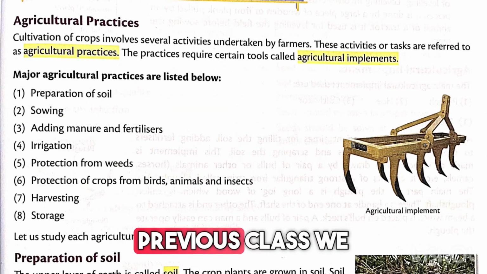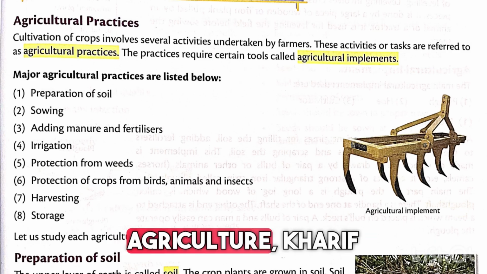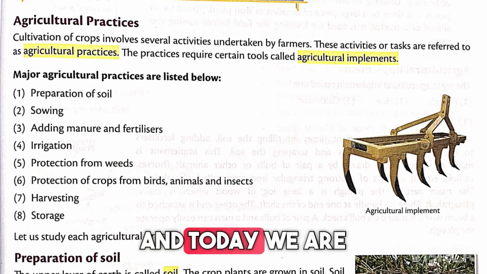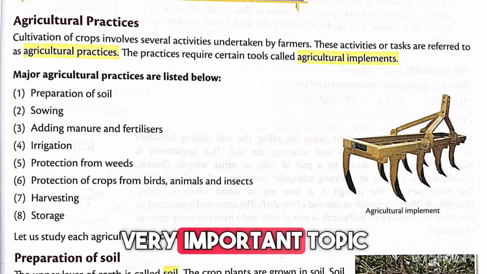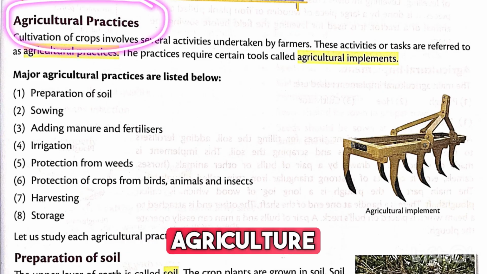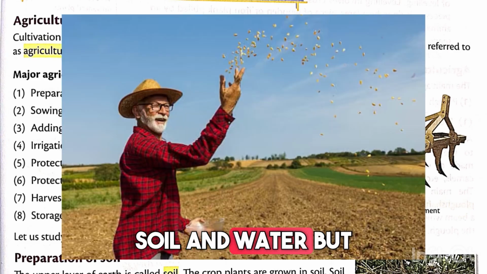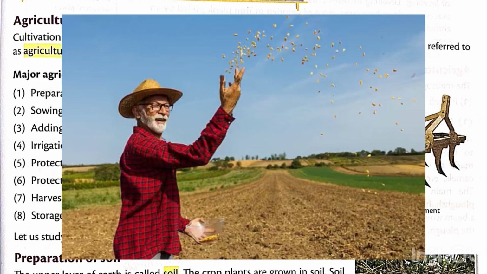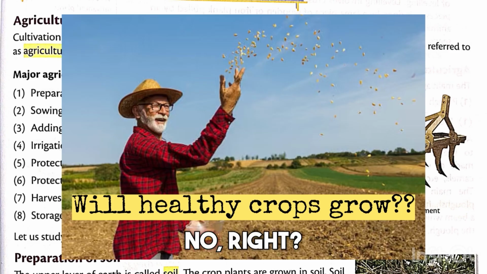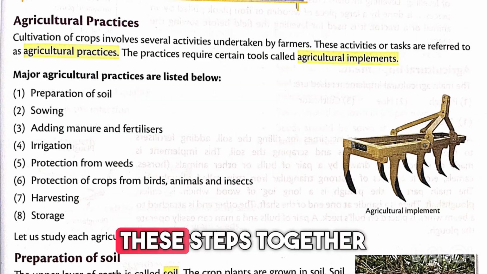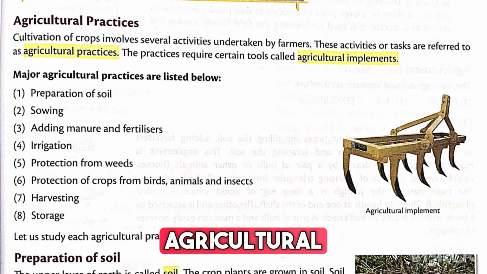So students, in the previous class we learned about crops, agriculture, kharif crops and rabi crops and different crop products. And today we are going to start a very important topic of this chapter, that is agriculture practices. Students, imagine this. A farmer has seeds, soil and water, but if he randomly throws seeds anywhere, will healthy crops grow? No, right? Growing crops properly needs many important steps, and these steps together are called agricultural practices.